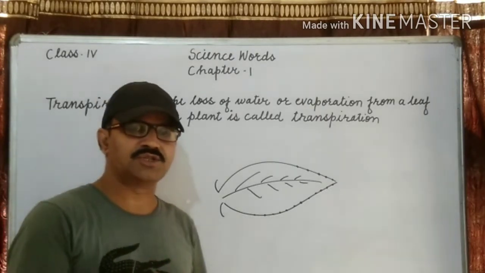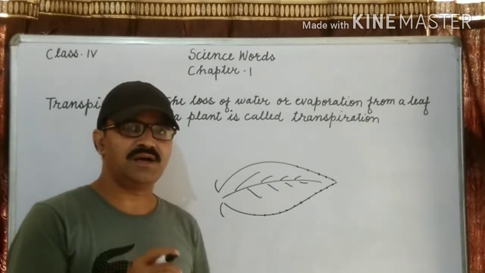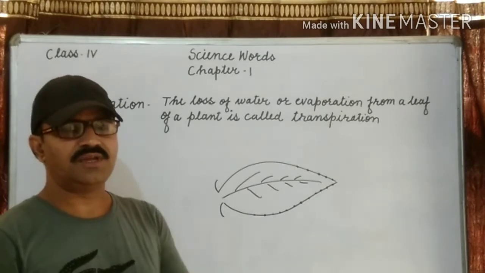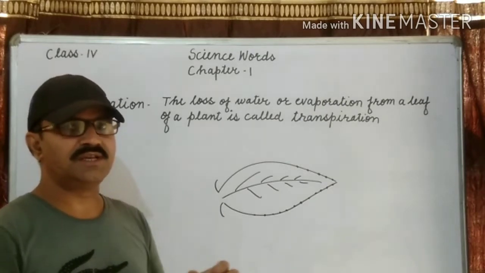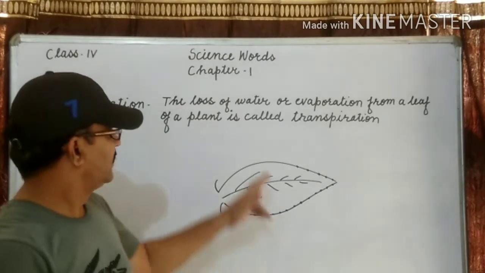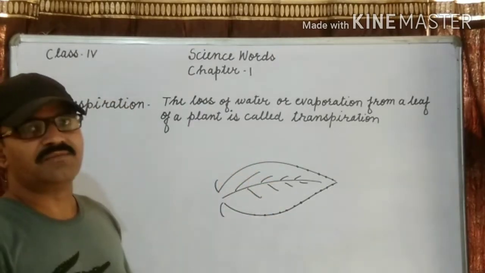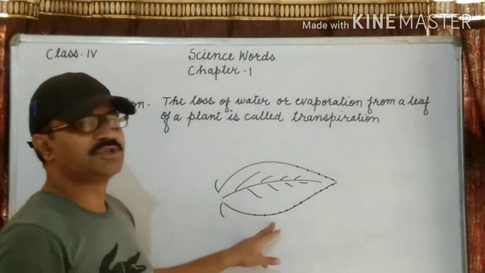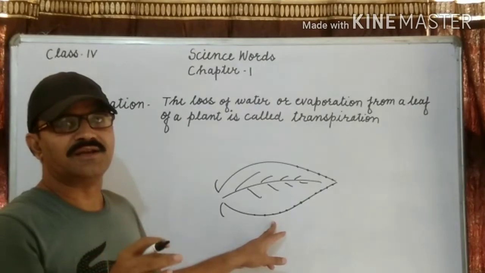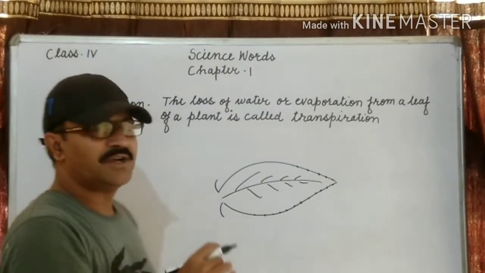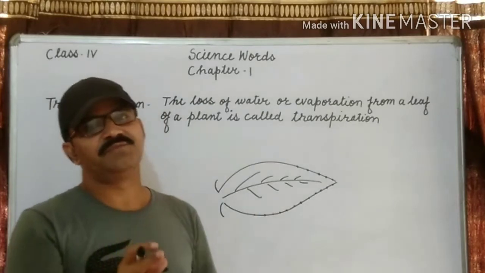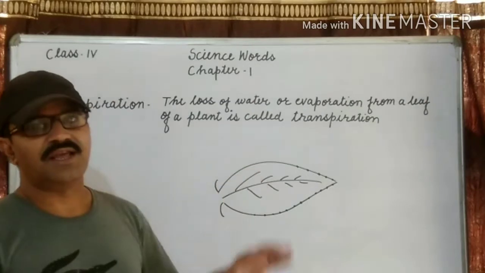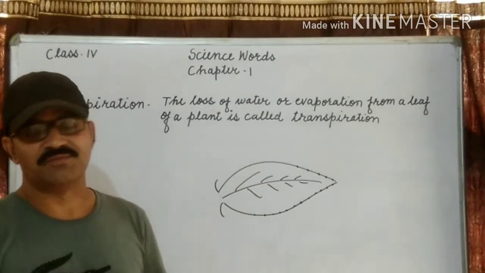Stomata help in exchange of gases. During photosynthesis, they take in carbon dioxide and release oxygen. And during respiration, they take in oxygen and release carbon dioxide. The excess water inside the plant, they give away with the help of the stomata into the atmosphere. These water vapors form the clouds and bring the rain. That's why we say that trees bring rain. This is the right statement.